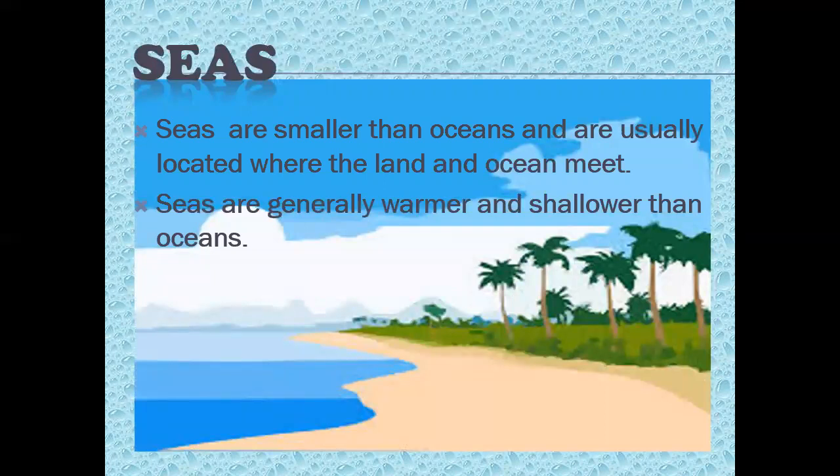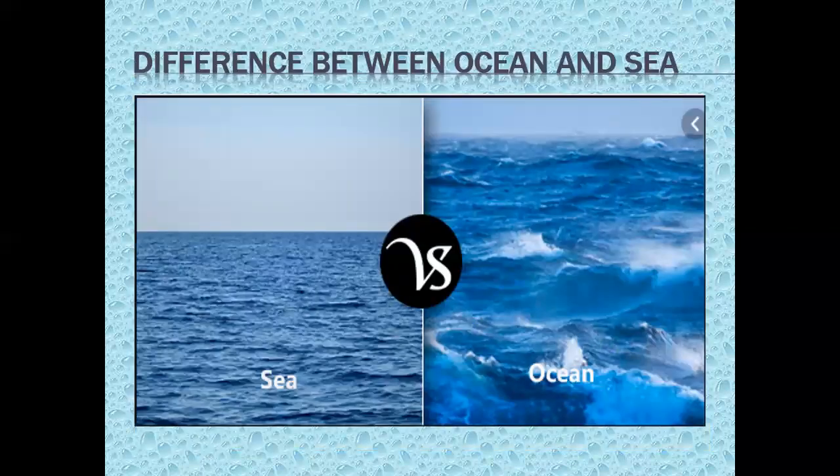Seas. Seas are smaller than oceans and are usually located where the land and ocean meet. The ocean, when it meets the land, is known as a sea. Seas are generally warmer and shallower than oceans. Look here, you can see the difference between sea and ocean.